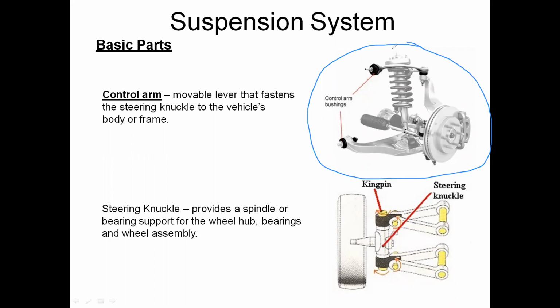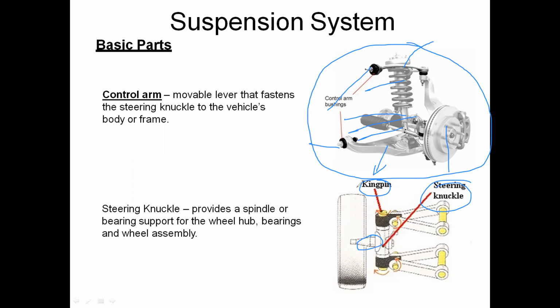In the overall setup you can see different parts: spring, shock absorbers, control arms, ball joints, wheel, lower arm and upper arm. And also you can see the kingpin location, steering knuckle, and axle. So these are the different parts of the suspension system.